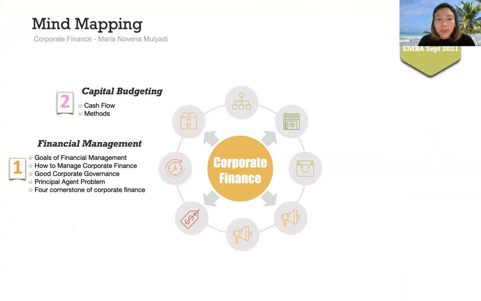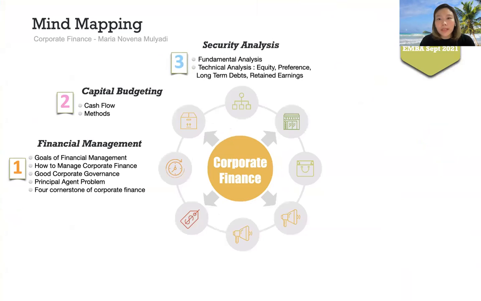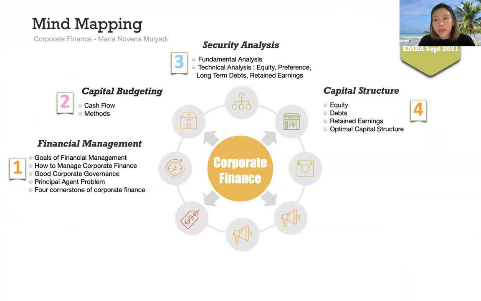Number one, financial management. Goals of financial management, how to manage corporate finance, good corporate governance, principal agent problem, and 4 cornerstones of corporate finance. Second is about capital budgeting. It's about cash flow and methods. Number 3 is security analysis, fundamental analysis, technical analysis, equity, preference, long-term debts, retained earnings. Number 4 is about capital structure. It's about equity, debts, retained earnings, optimal capital structure.